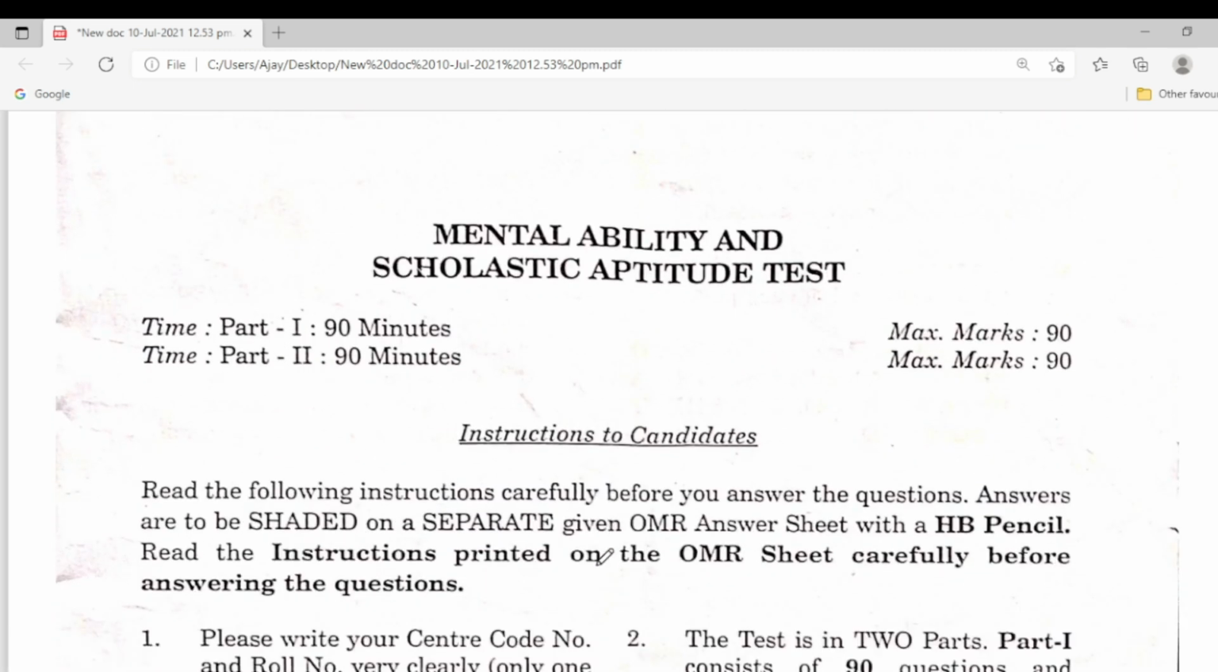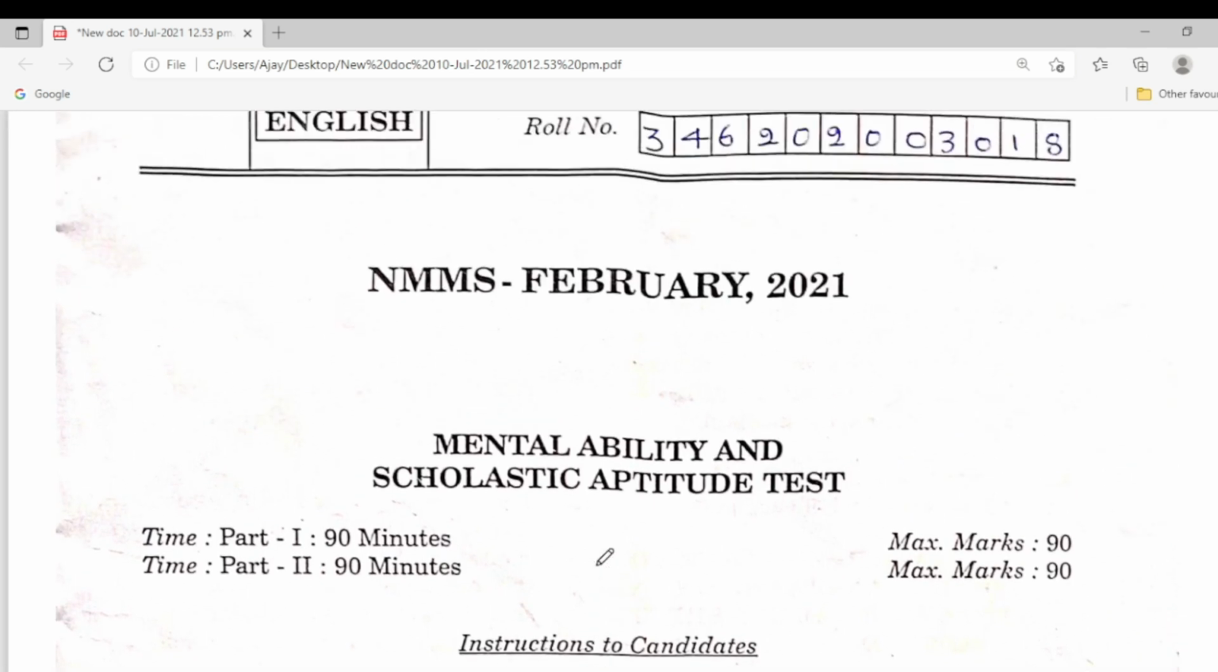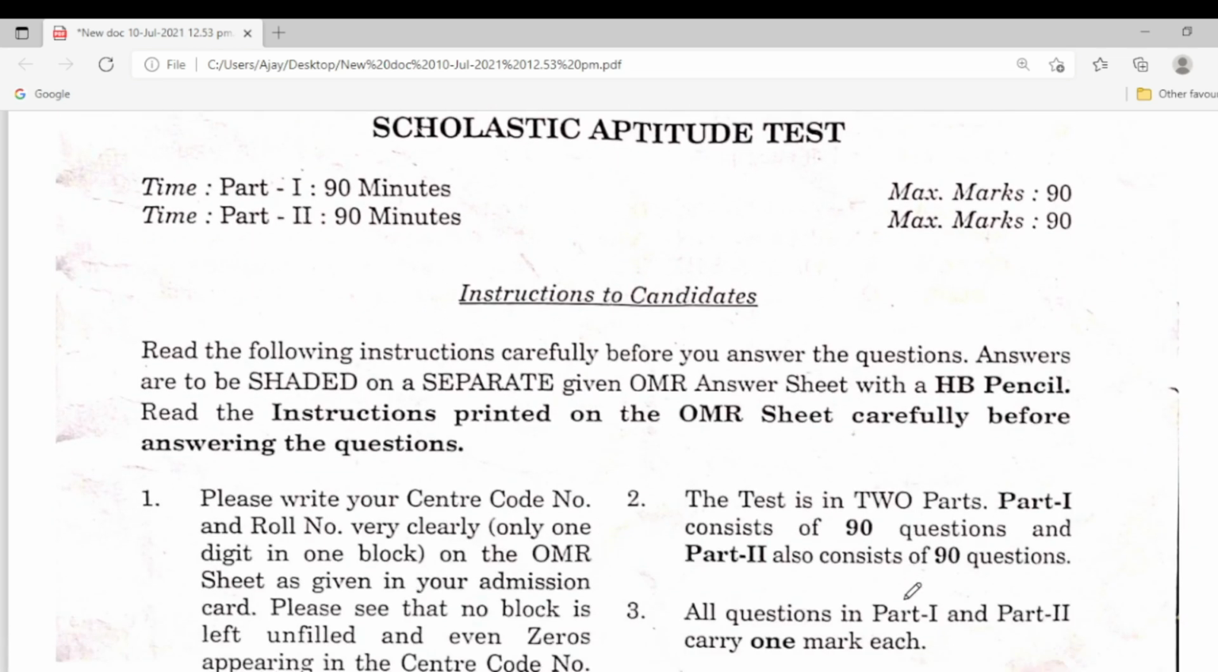In this paper, there are two sections. First one is mental ability and second one is scholastic aptitude test. Part 1 is 90 minutes and part 2 is 90 minutes, total 180 marks. Read the following instructions. Answer the OMR sheet with an HB pencil.